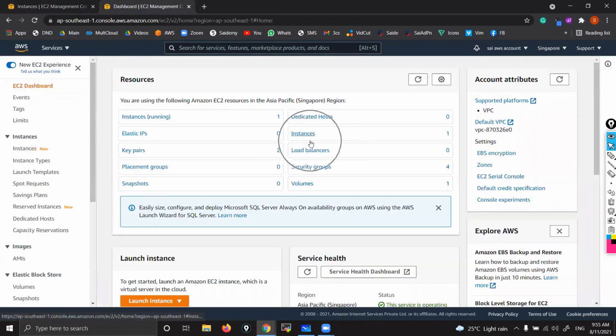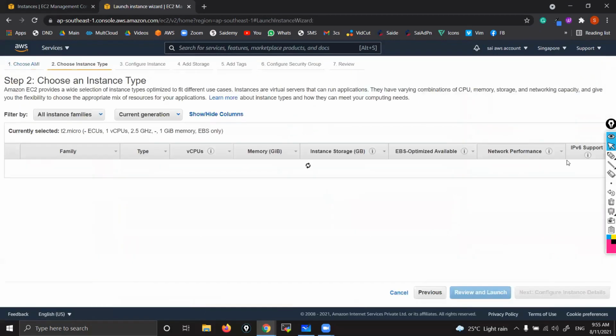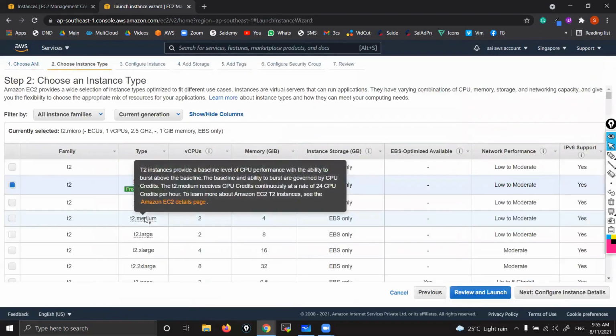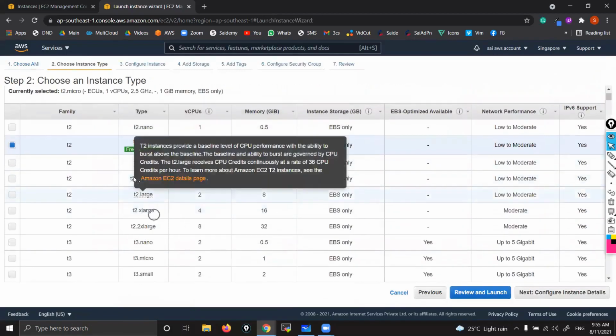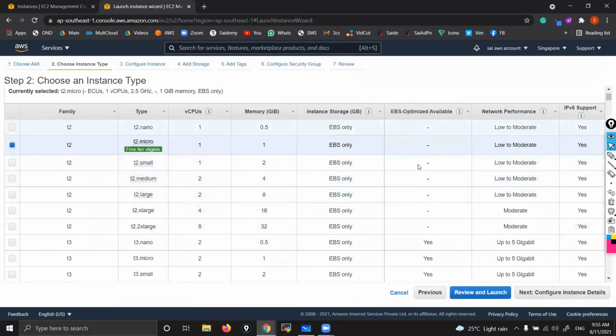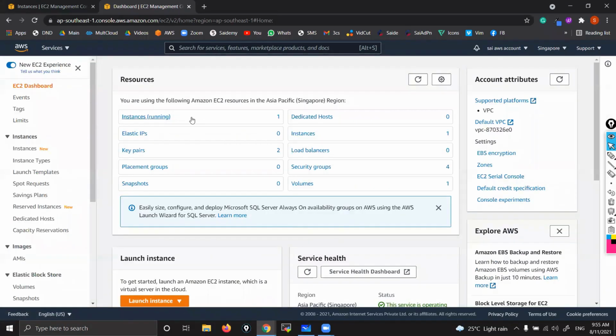We modified the configuration, T2 micro to T2 small, right? So whether that one supports EBS optimization or not, those related options only I'm going to explain. For that, you should first know the different volume types tomorrow.